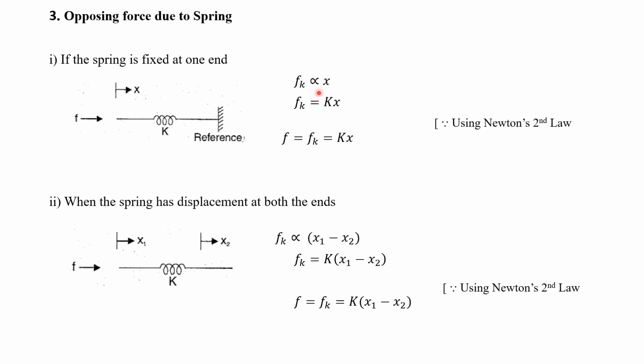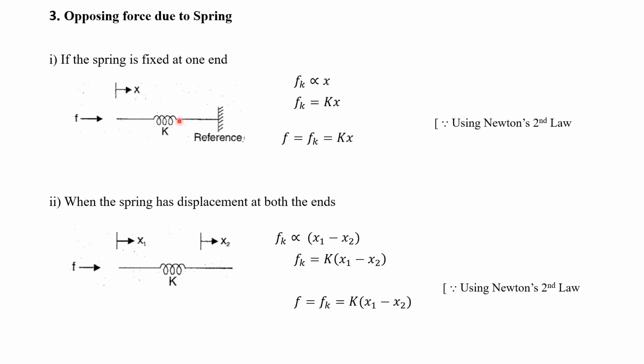This fk will be directly proportional to the displacement of the body. So this is also a derived result. fk will be proportional to the displacement. To remove the proportionality, we have to introduce a constant, that is K. fk is equal to K into x, where K is the spring constant.